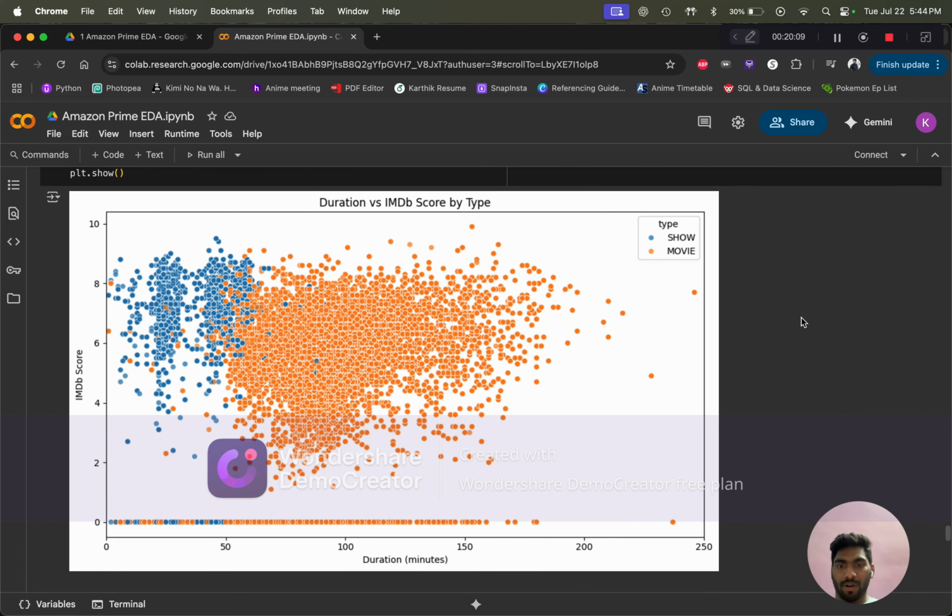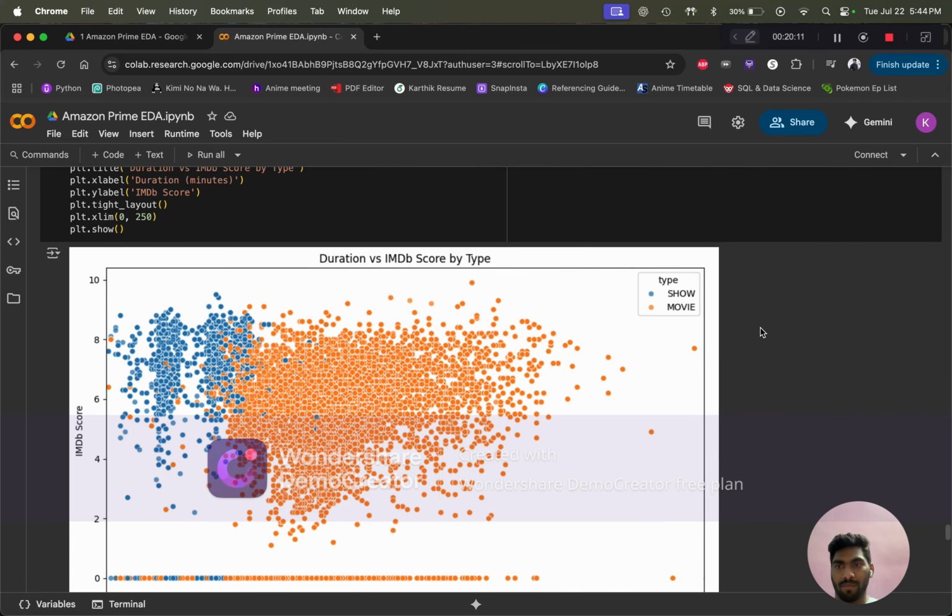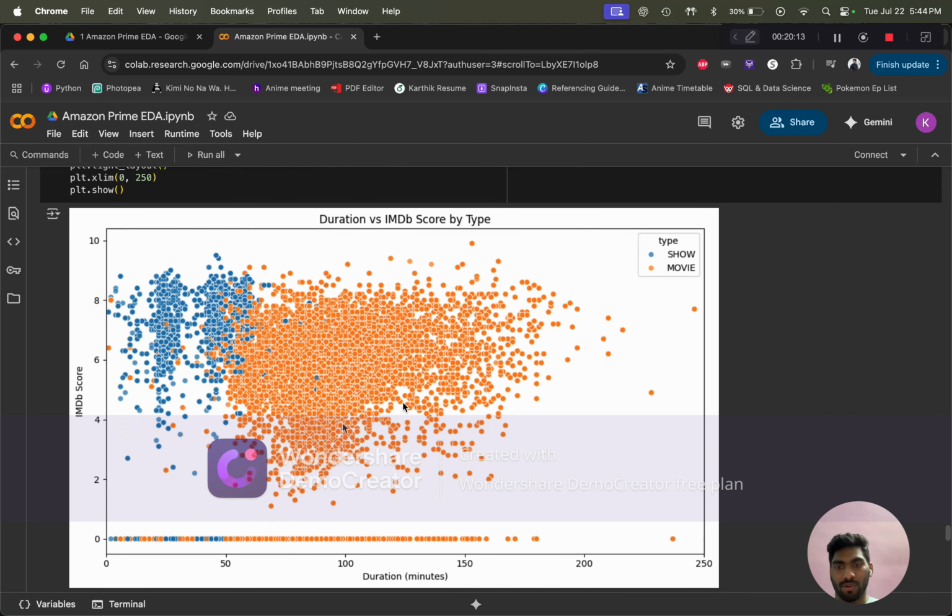This is the scatter plot between the duration of time and IMDb score, and we can see that most of the scattering is between 50 and 150 minutes, and from an IMDb score of 4 to 7.